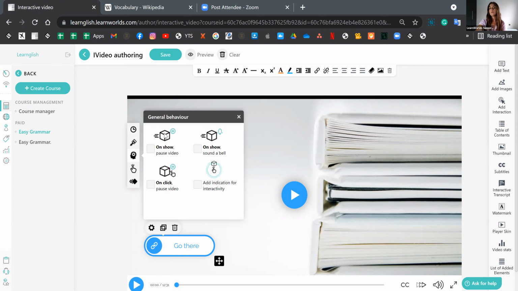Next, you can choose the behavior. So what will happen on the show? Will the video pause? Will it sound a bell? On click, will the video pause? Or you may even add an indication for another interactivity.